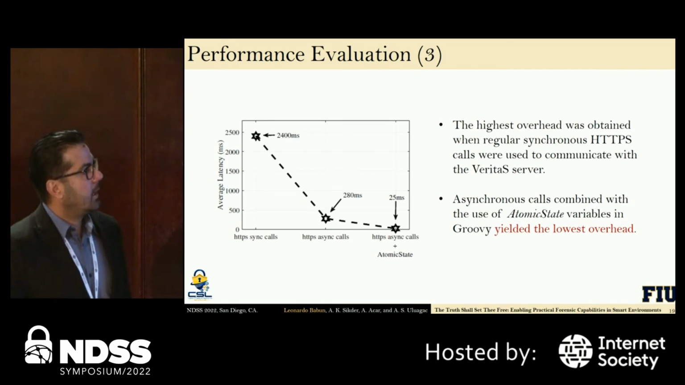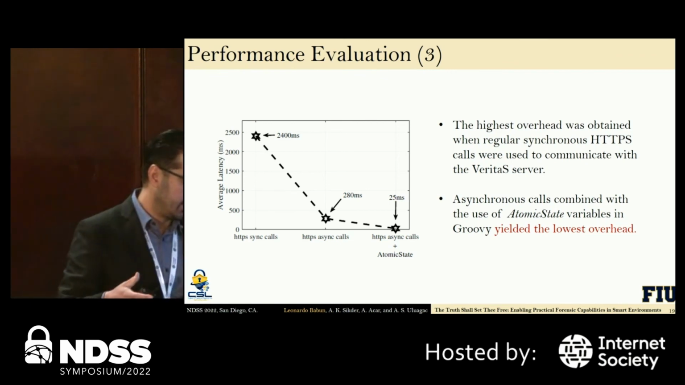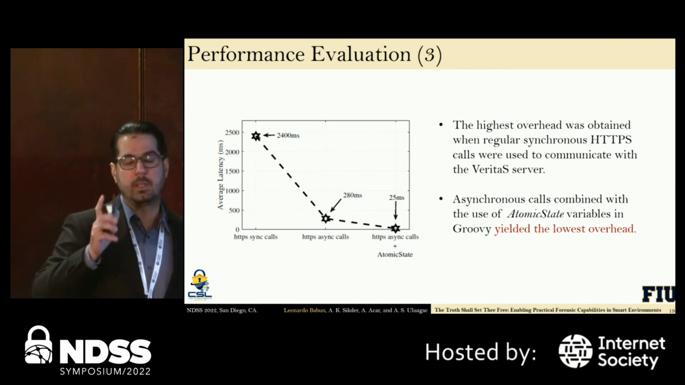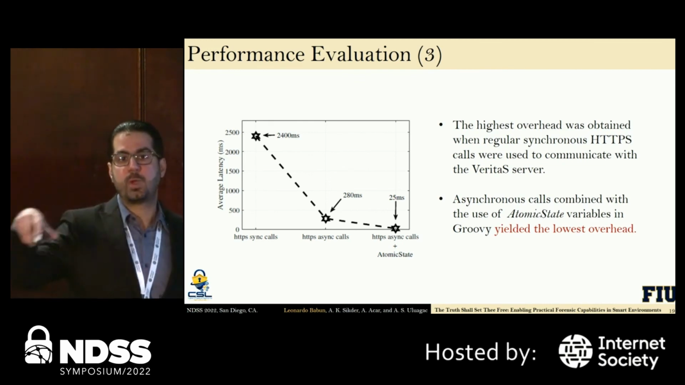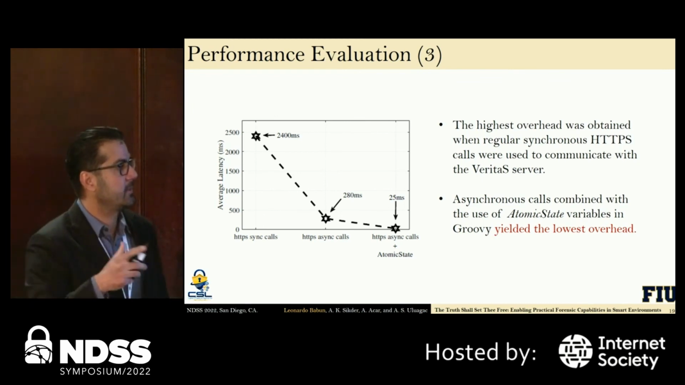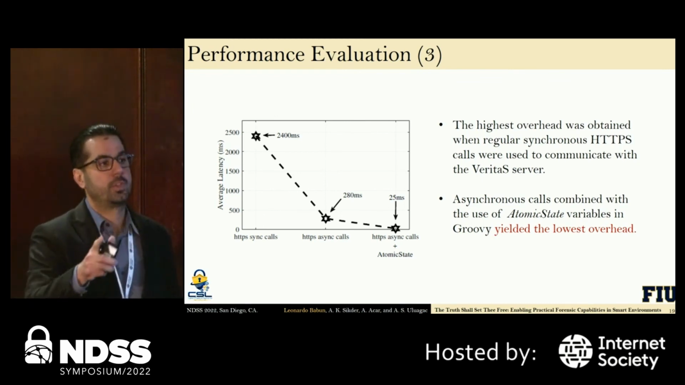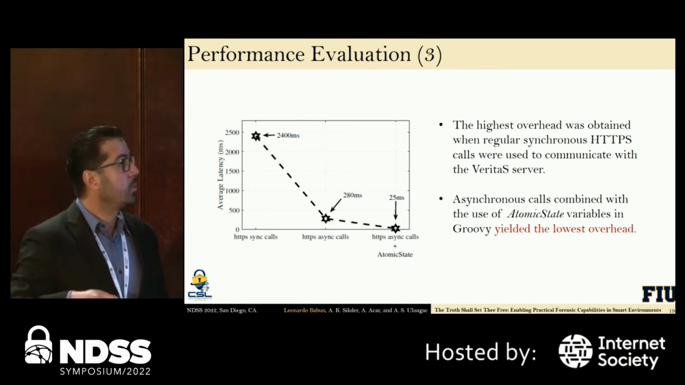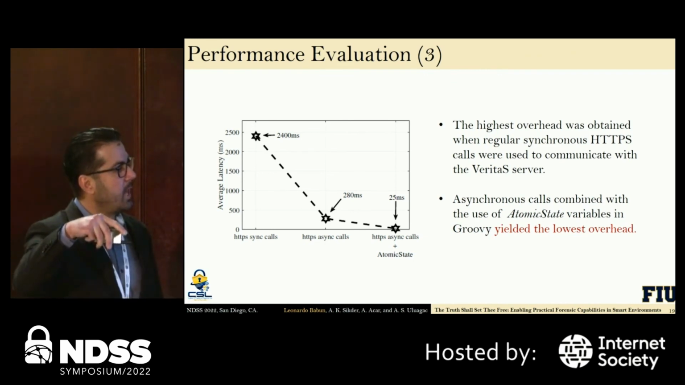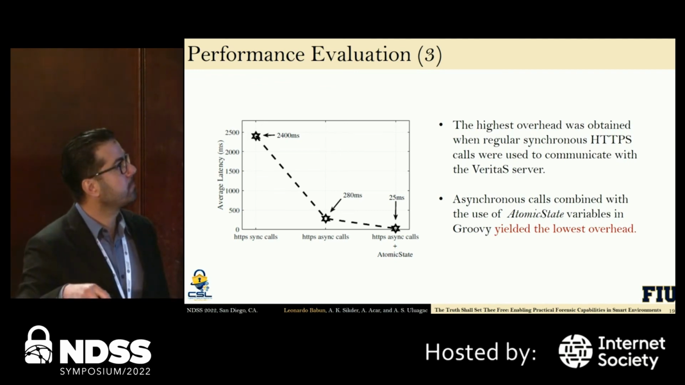Finally, some overhead analysis. We focus on the overhead that the collector imposes on the communication latency in the devices. Because we are collecting data and transmitting data to the server, we want to know if that is affecting the latency of the response of the devices. In those cases, it was high at the beginning, but when we started using asynchronous calls and atomic state variables, we had that latency reduced considerably.